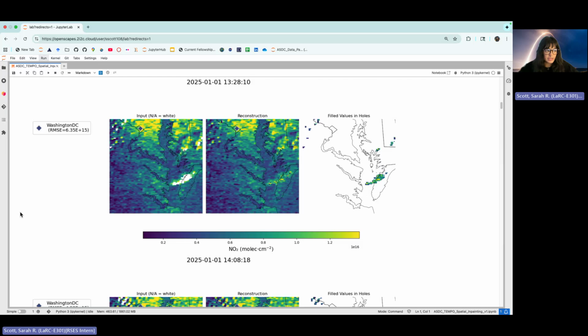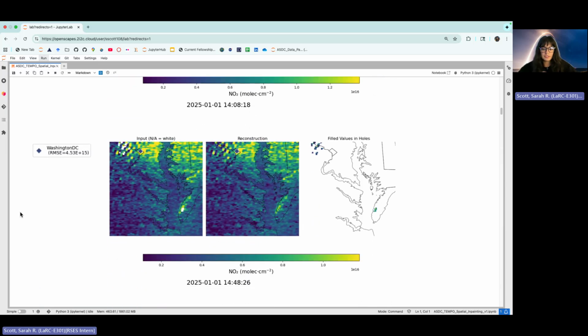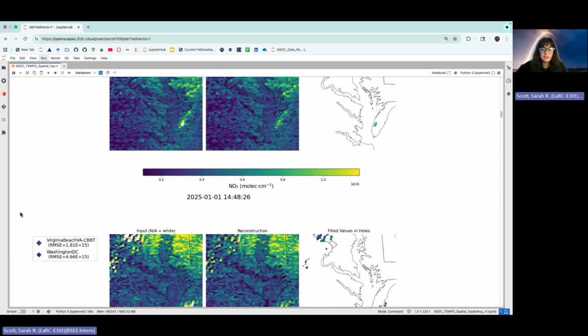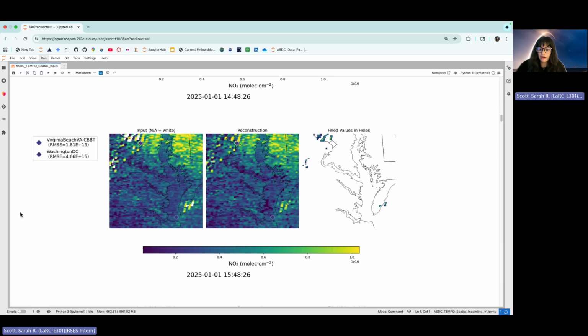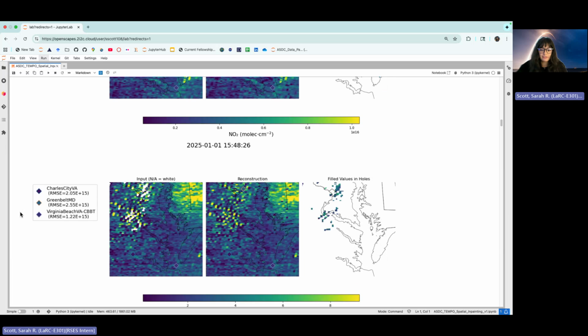Because this is an unsupervised task where we don't have ground truth pixel information to train the model on beneath the clouds, we once again utilize Pandora ground stations, using them as a ground-based reference to ensure the reconstruction pixels align well with real-world measurements when and where the Pandora data are available, which does vary every hour.